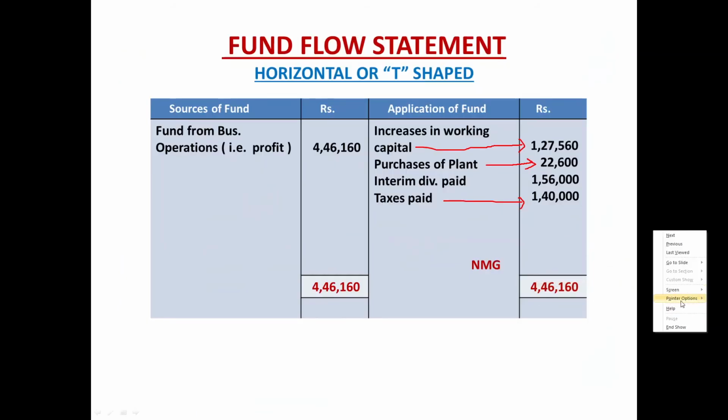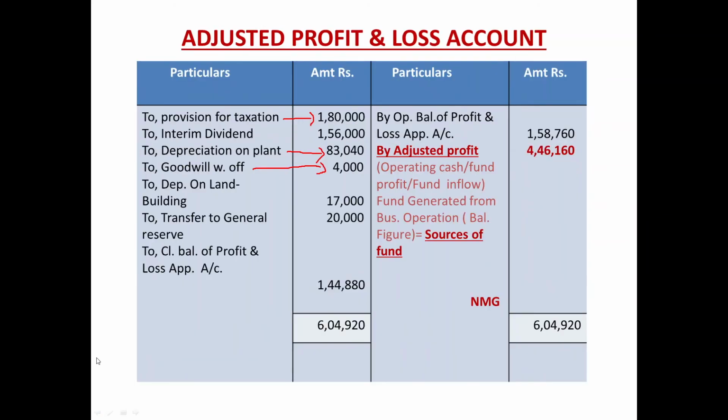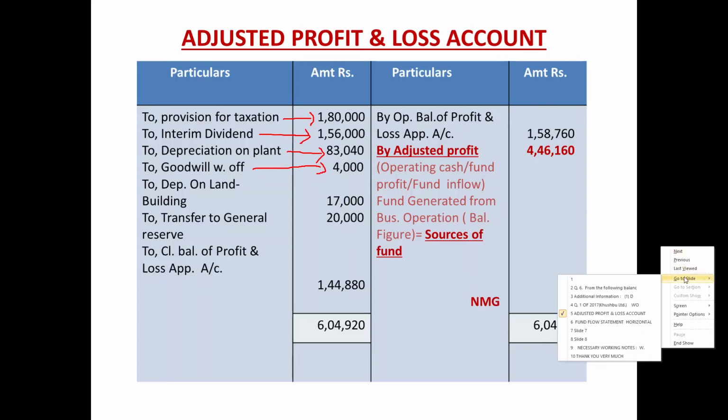Fund flow statement. Payment of interim dividend. Interim dividend paid 1,56,000. Then adjusted profit and loss account, left hand side, plus side, interim dividend 1,56,000. So income tax and then interim dividend.